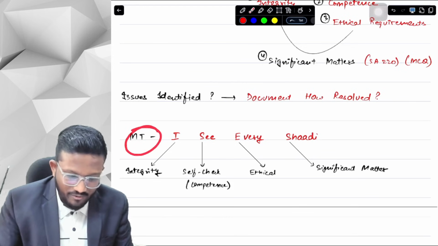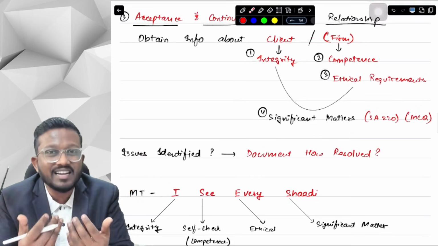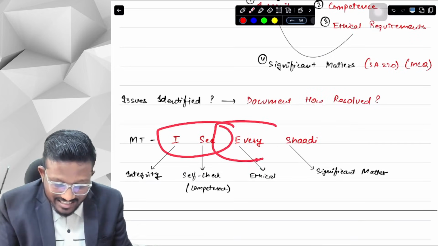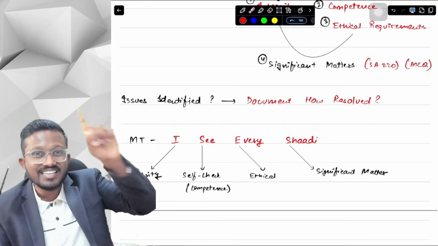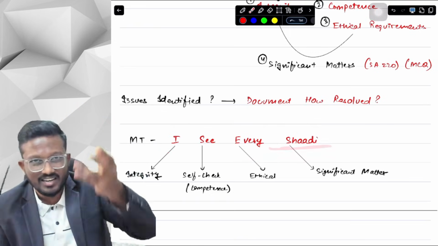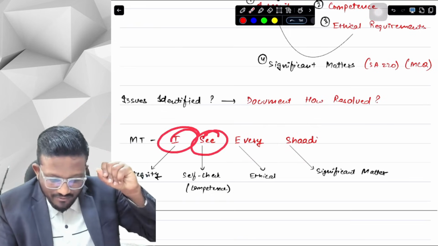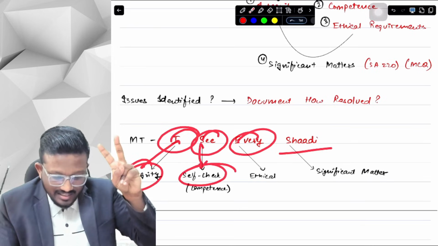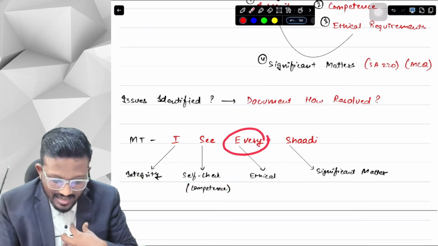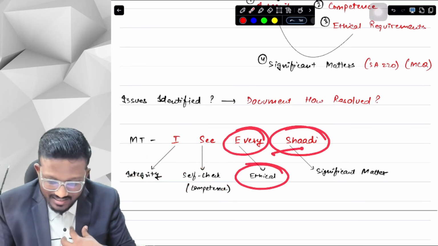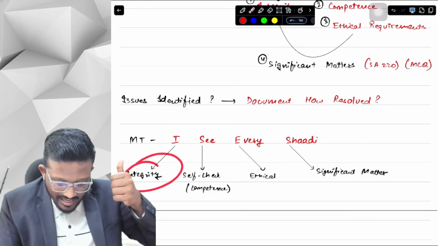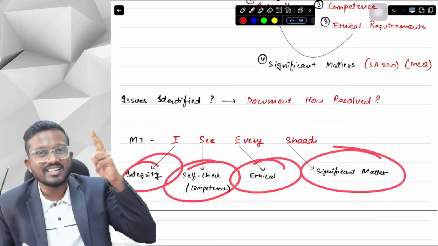The memory technique for remembering this is: before accepting any relationship, we do "I see every shadi." Shadi is basically wedding in Hindi. So I say integrity, C says self-check, that is self-competence, E says ethicals, and shadi S says significant matter. So "I see every shadi": I see four things, integrity, competence, ethical, and significant matter.